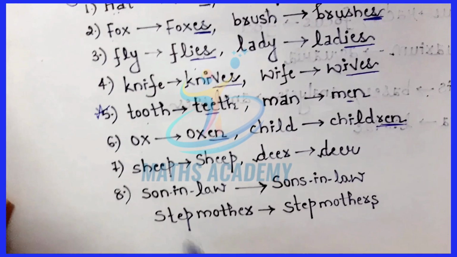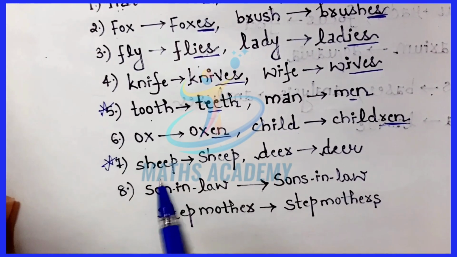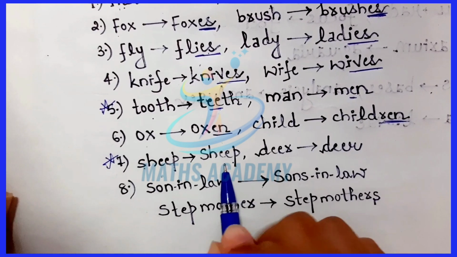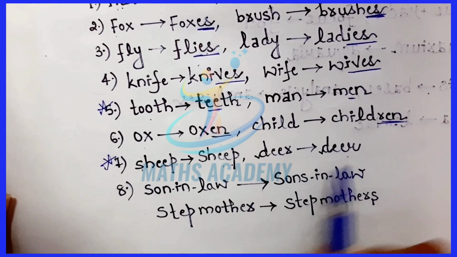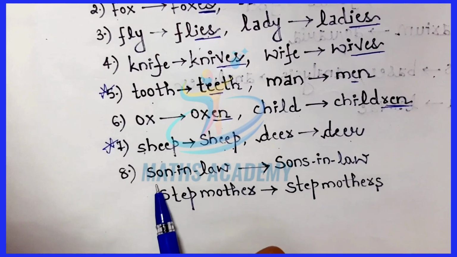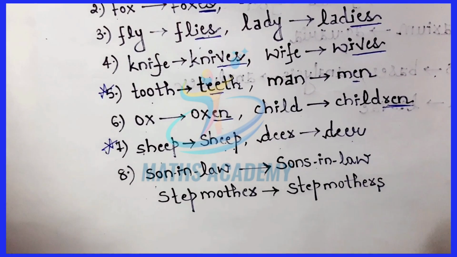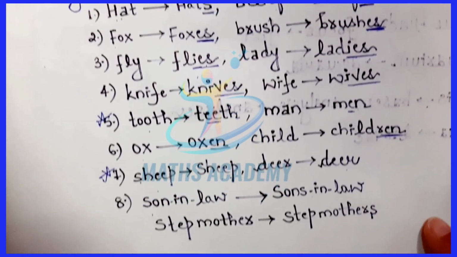Sheep, sheep. Singular may be sheep, plural may be sheep. Deer, deer. Son-in-law will be turned to sons-in-law. Stepmother will be converted to stepmothers.